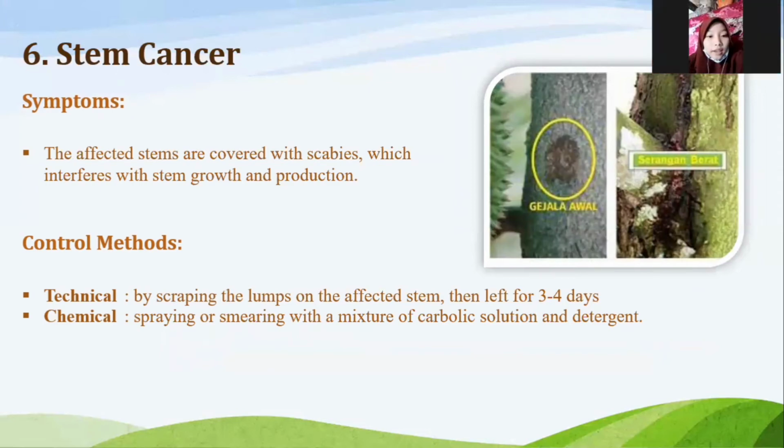The next is stem cancer. The stem cancer has symptoms: the affected stems are covered with scabies, which interferes with stem growth and production. This disease can be handled by technical control, scraping the lumps on the affected stem, then leaving it for 3 to 4 days. The second one is chemical control, spraying or smearing with a mixture of carbolic solution and detergent.